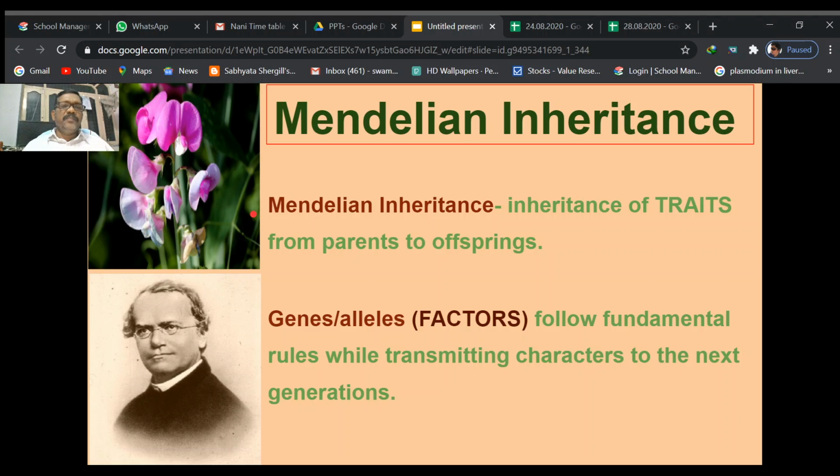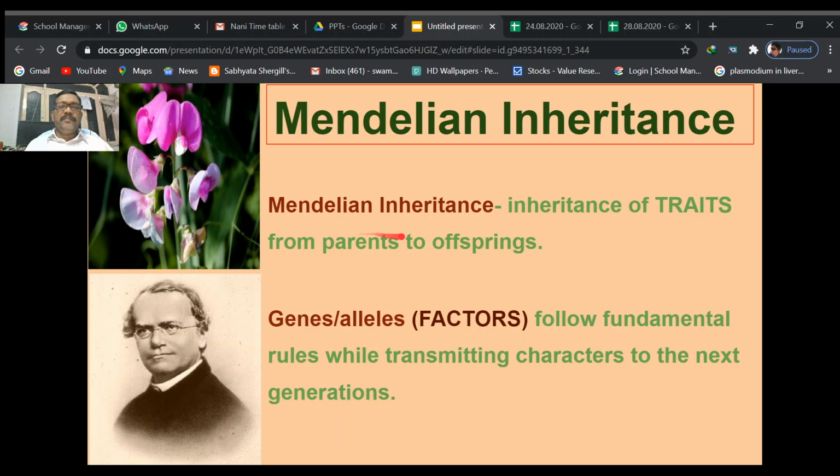These are the three principles proposed by Gregor John Mendel after conducting experiments on the pea plant, Pisum sativum, in the 1900s. That inheritance is called Mendelian inheritance.